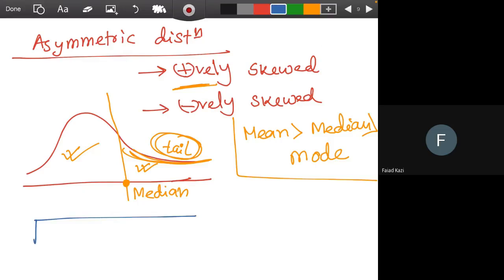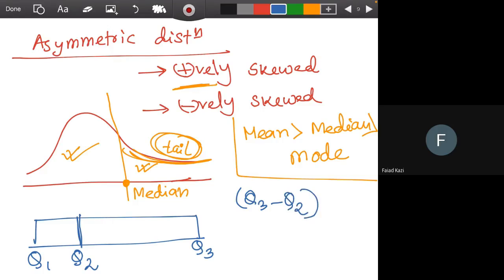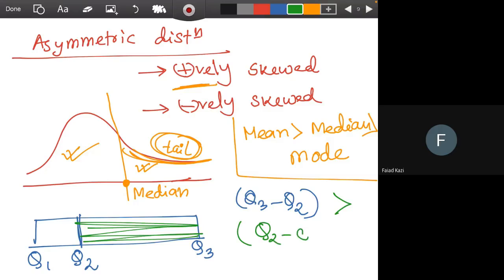And from the box plot setting, you will see a box plot like this. In this case, Q3 minus Q2, that means this area, is greater than Q2 minus Q1, that means this area. If you see a box plot of this type, then you will understand that it's a positively skewed distribution. That means obviously there are outliers or a tail on the right side.